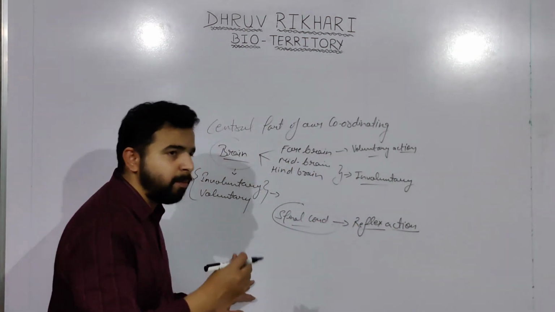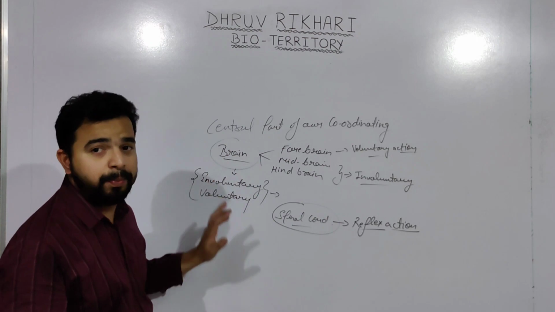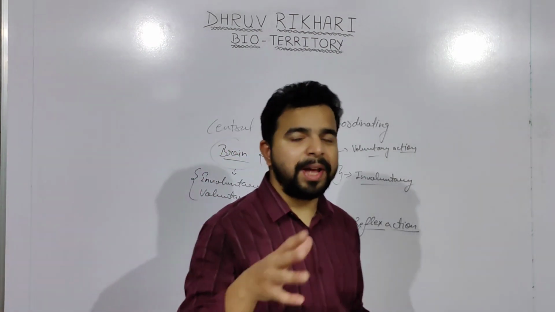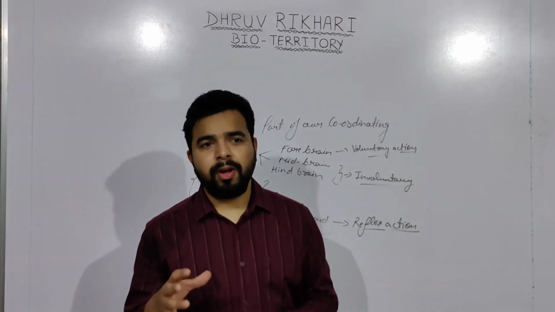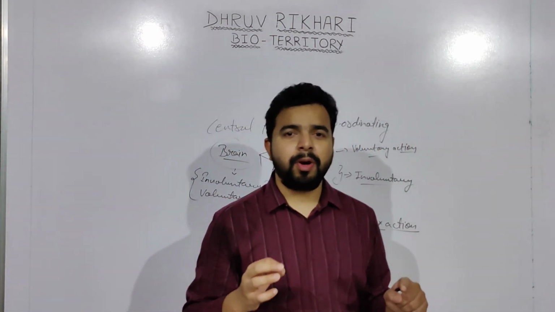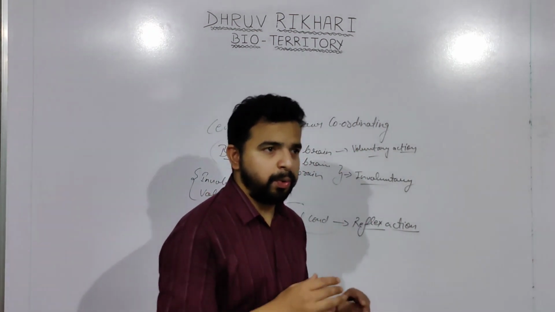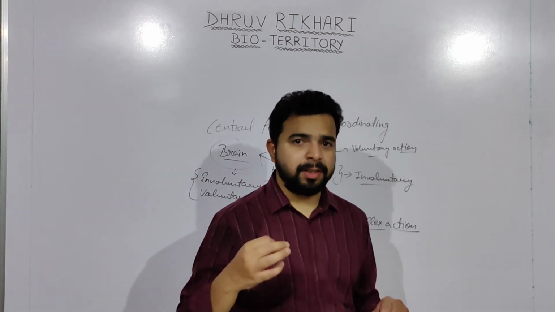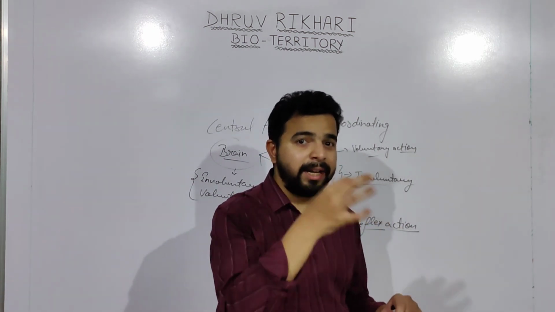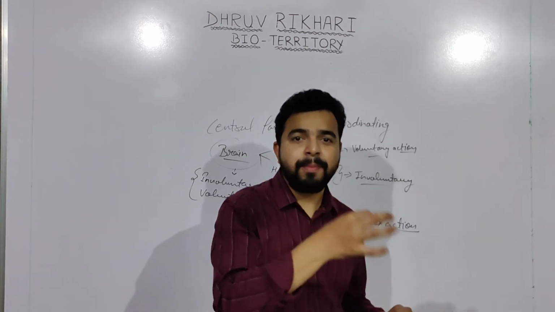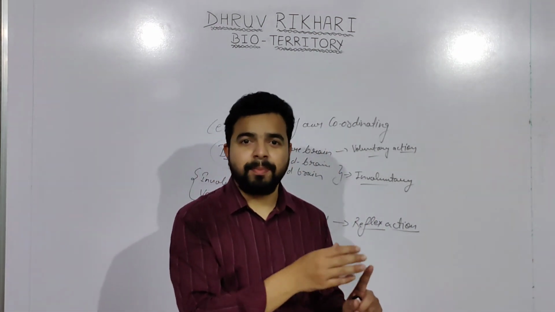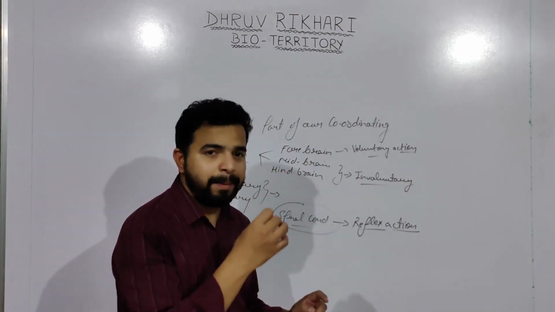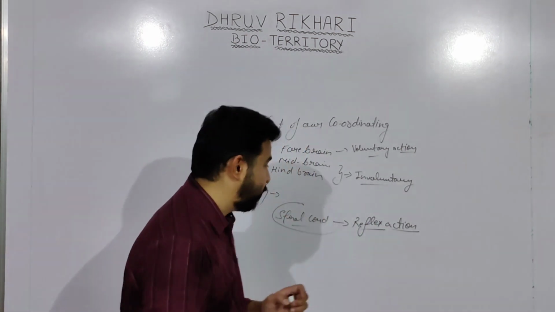Reflex actions are more rapid as compared to the brain. Suppose you touch a very hot object, or someone pricks you with a pin, what will you do? You will instantly remove your hand, right? That response, that action which you make by coming in contact with something very hot, or by getting pricked by a sharp pin.